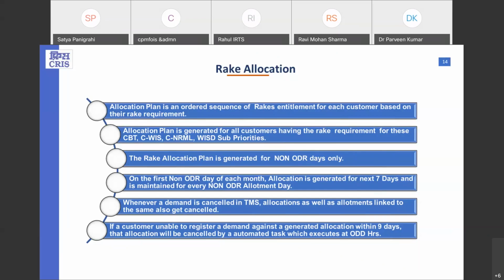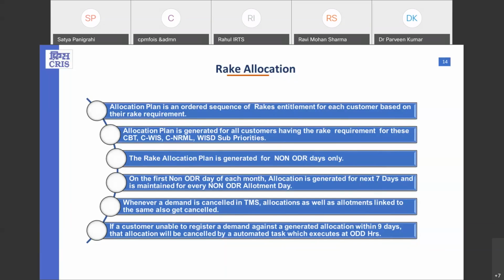And on the first day, the allotment in RS allotment is generated on a 6 plus 2 basis. On the first day the system generates 7 days of allocations, and after that, till the end of the month, it completely maintains the 7-day allocation cycle in the system.